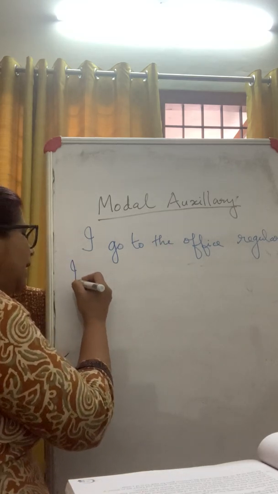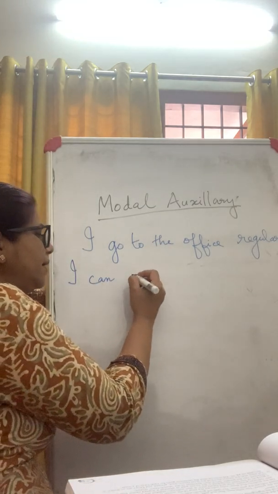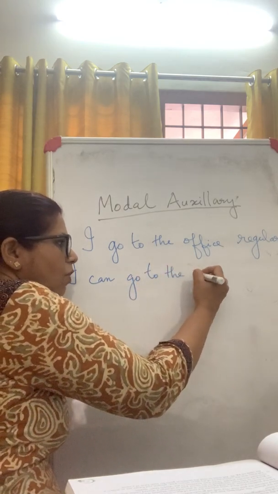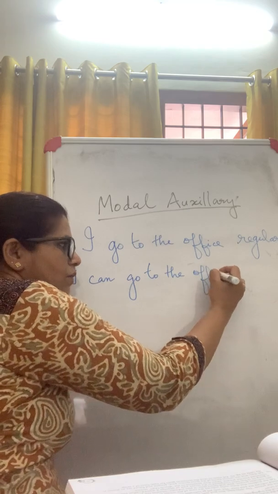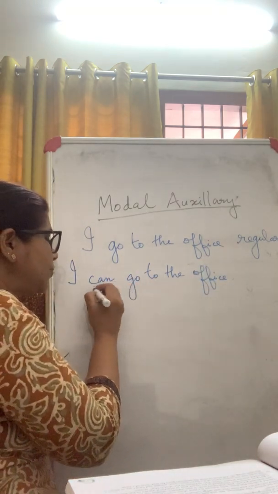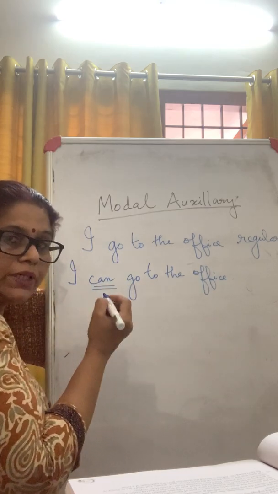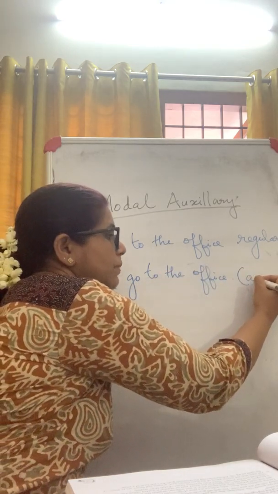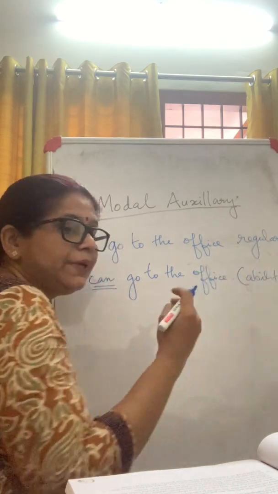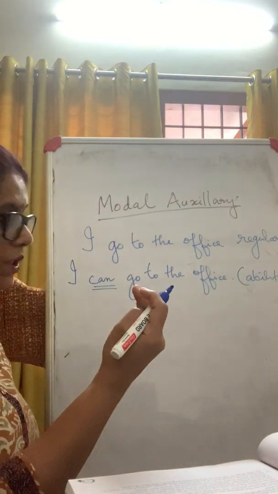Now I can say, I can go to the office. Now, I can go. What does the word can show? Can is a modal verb. What is it showing? It shows my ability. It shows my ability to go to the office.